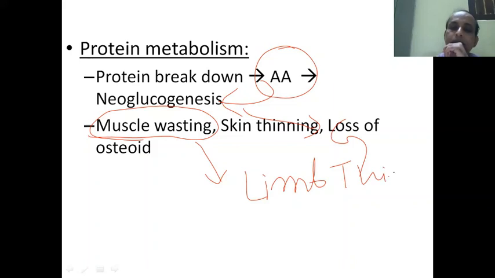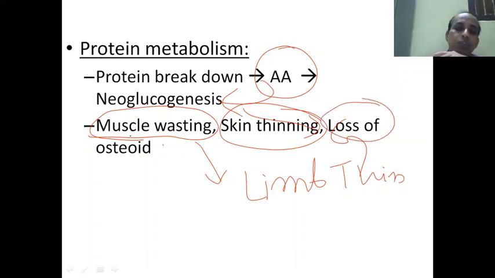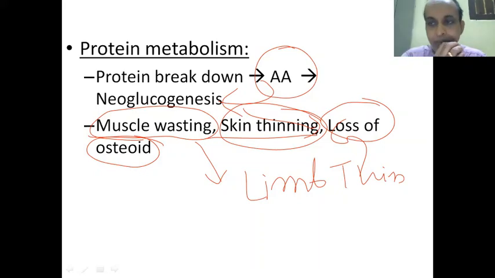Also the skin proteins, the subcutaneous tissue proteins, are lost. And also in the bone there is loss of osteoid, the bone unit, and because of the loss of bone protein there is spongy bone, and there is skin thinning, and there are stria marks on the body. It creates a typical condition, that is orange over matchstick.